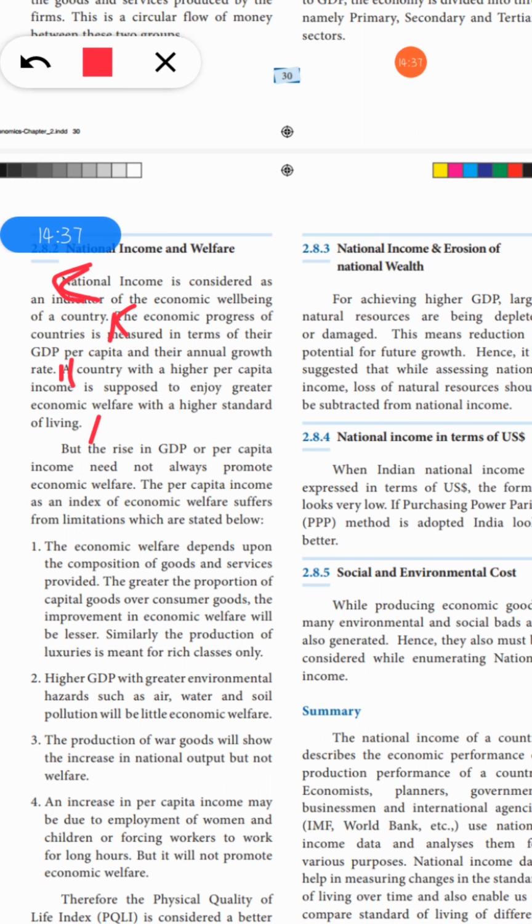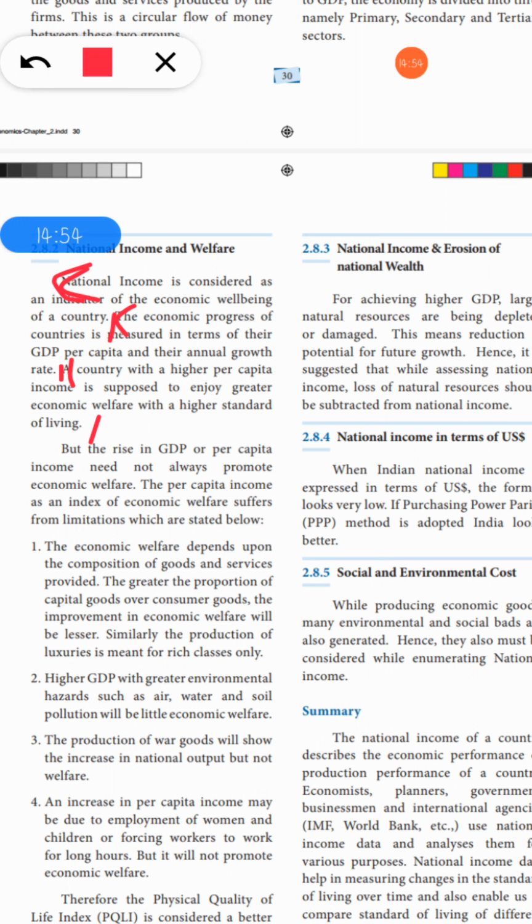Okay, so your next question is, list out the uses of national income. You can write it from this summary. Okay, so in the summary, they have given all the uses together.